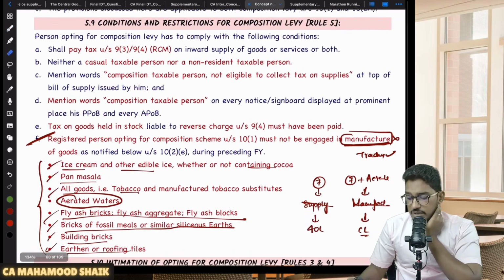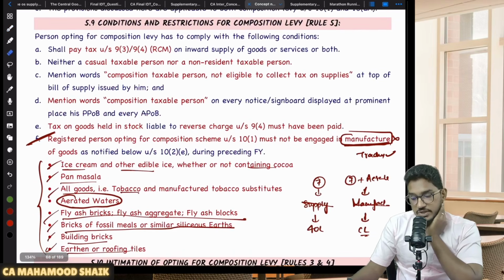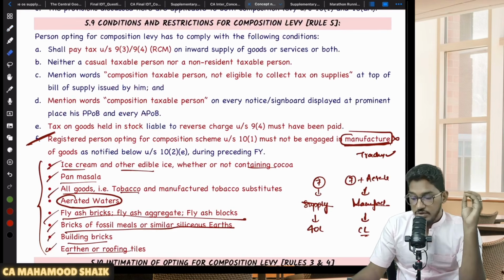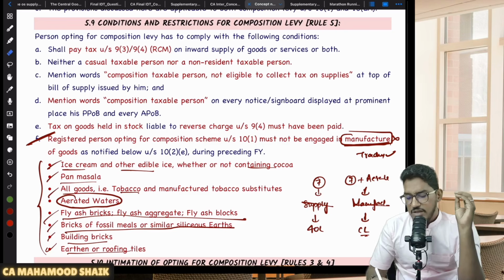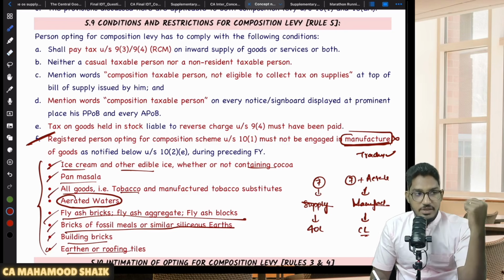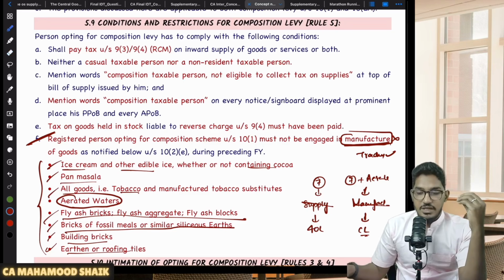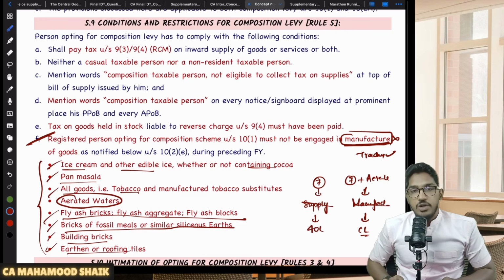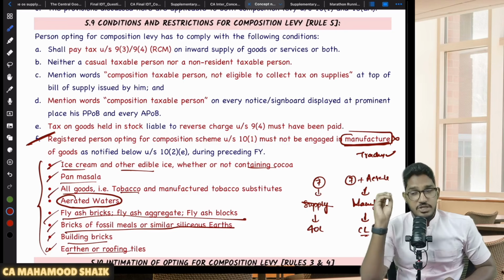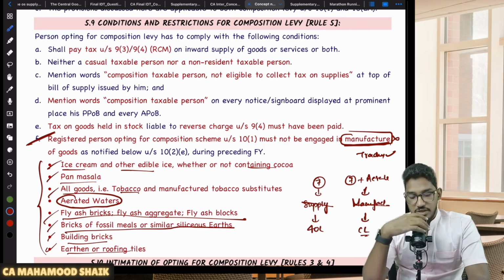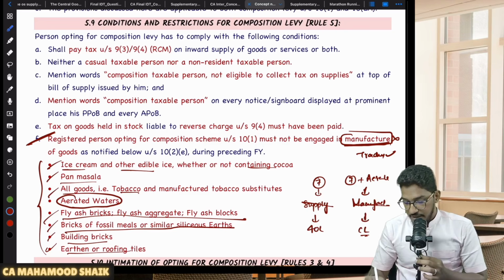And whether you are a person opting for composition scheme under 10 subsection 1 and 2, or you are a person opting for composition scheme under 10 subsection 2A, there are some conditions and restrictions which you are required to fulfill. Sir, what are they? Let us see.